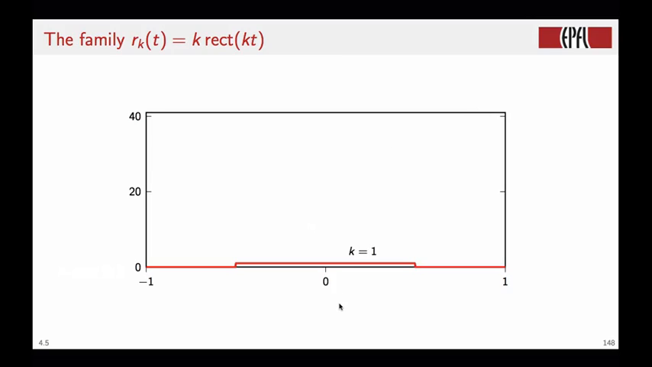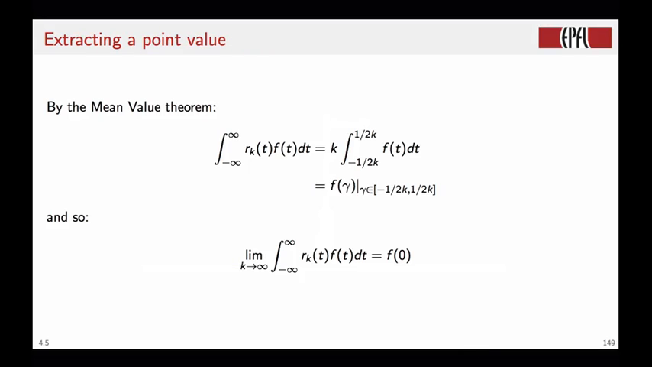If we plot some functions in this family, this is what we get for k equal to 1. The value here is 1. For k equal to 5, the support has shrunk to 1 over 5, and the area is still 1 because the value here is 5. We go to 15, it will look like this, and to 40, it will go like this, and we can go on to infinity. Now consider the integral between minus infinity and plus infinity of the product between rk of t and any function f of a real variable t. Rk of t is non-zero only between minus 1 over 2k and 1 over 2k.